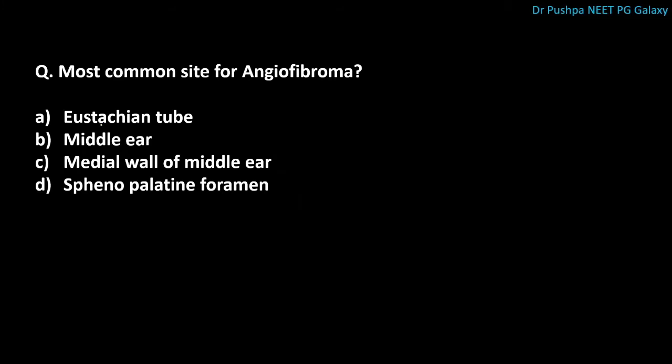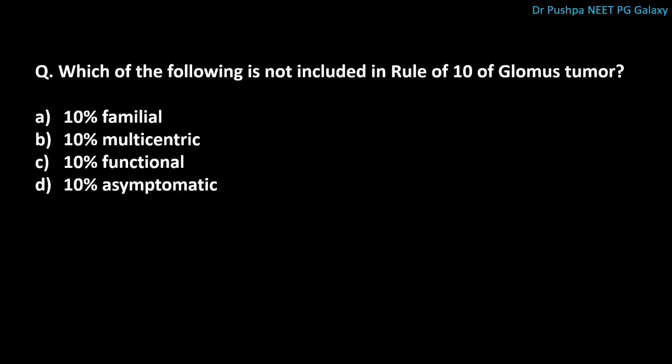First question is, what is the most common site for angiofibroma? The correct answer is sphenopalatine foramen. Next question is, which of the following is not included in the rule of 10 of glomus tumor? The correct answer is 10% asymptomatic. This rule of 10 means 10% of the cases are familial and multicentric and 10% are functional.